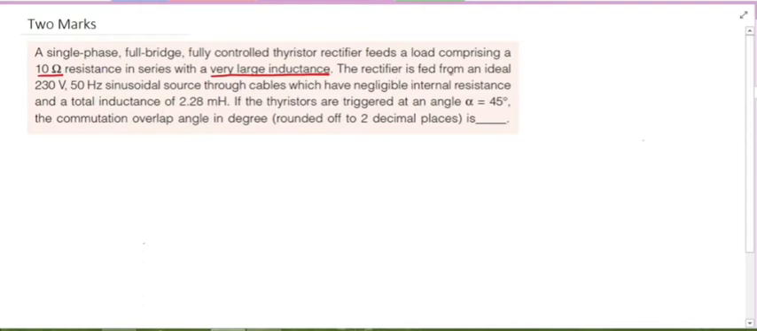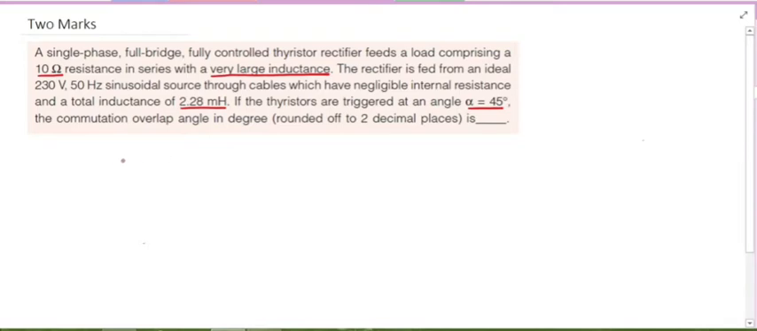So the rectifier is fed from an ideal 230 volts 50 Hz sinusoidal source through cables which have negligible internal resistance and a total inductance of 2.28 millihenry. Means the source has source inductance, that is 2.28 millihenry. If the thyristors are triggered at an angle alpha equal to 45 degrees, find the commutation overlap angle in degrees. Because of the source inductance, definitely there is an overlap angle.